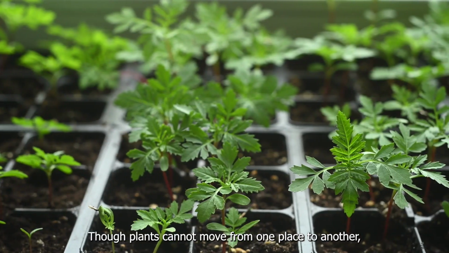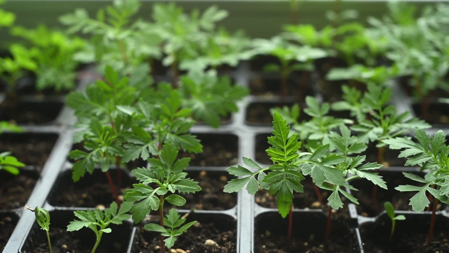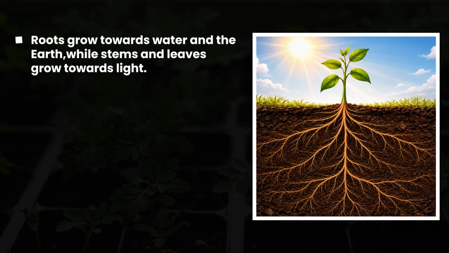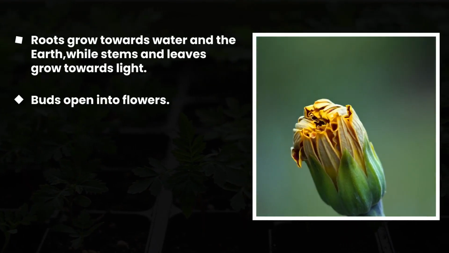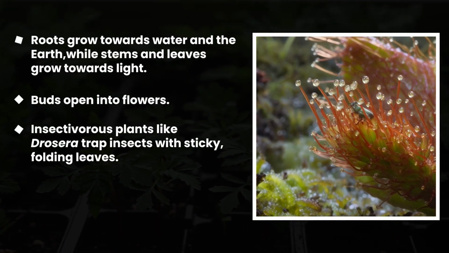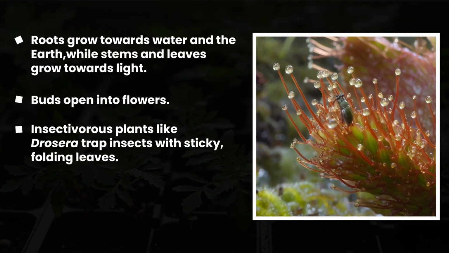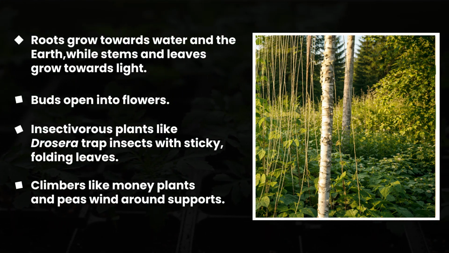Though plants cannot move from one place to another, they show certain types of movements. Roots grow towards water and the earth, while stems and leaves grow towards light. Buds open into flowers. Insectivorous plants like Drosera trap insects with sticky, folding leaves. Climbers like money plants and peas wind around supports.